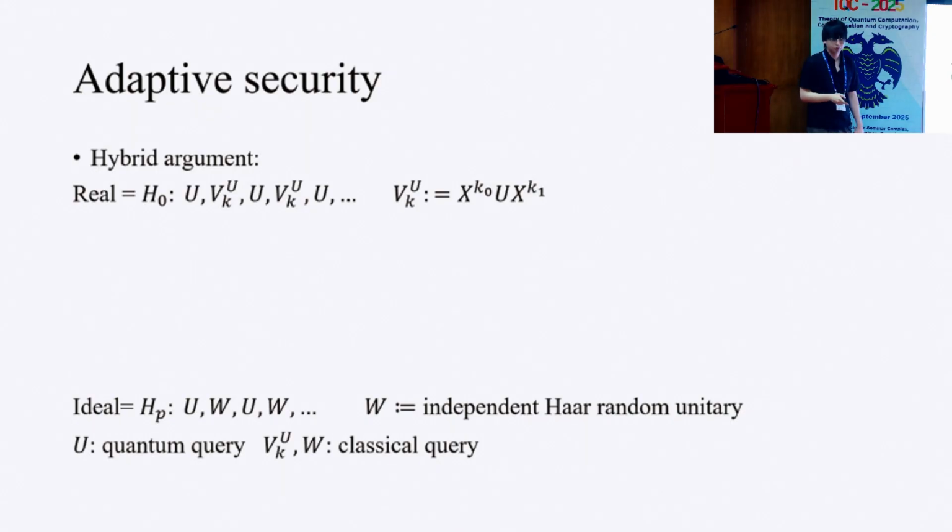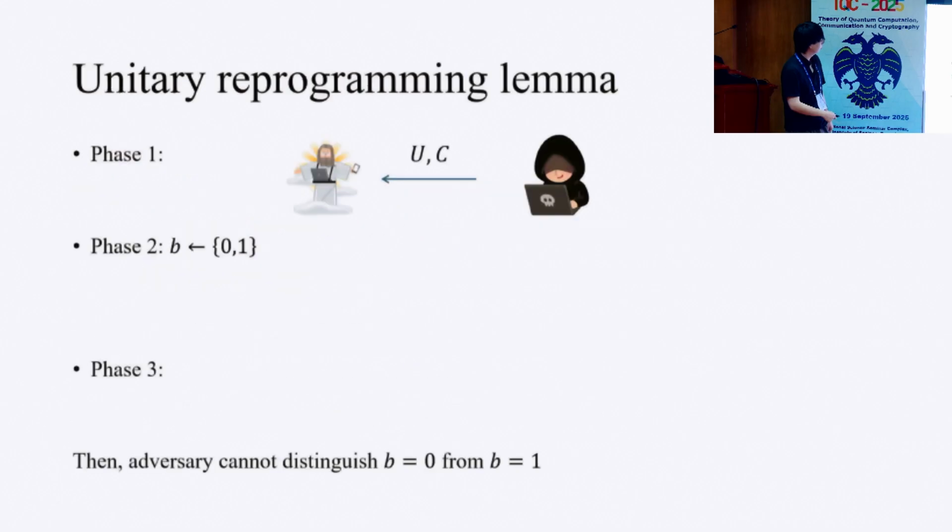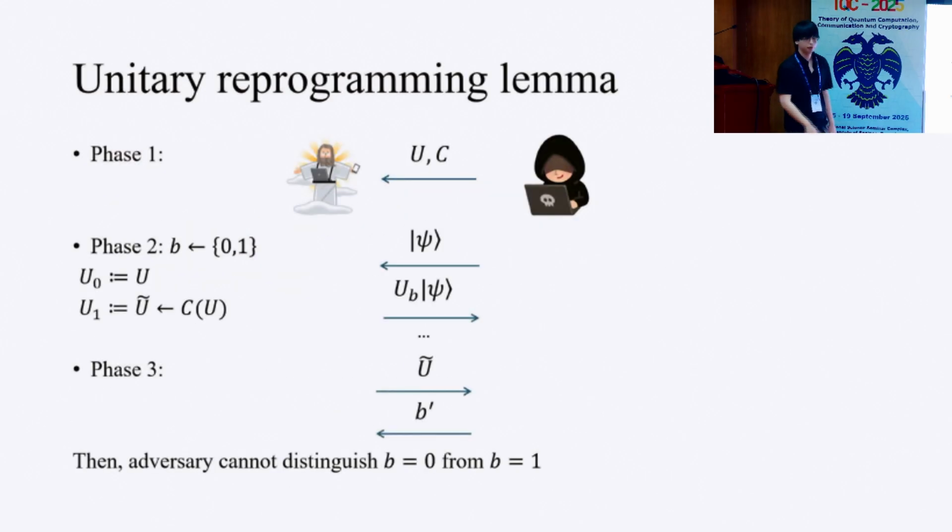Okay, maybe one last question. Just to clarify something in your unitary reprogramming lemma slide. Yes. So what is that again? This C. So C is some algorithm that takes an input unitary and outputs some new description of the unitary.